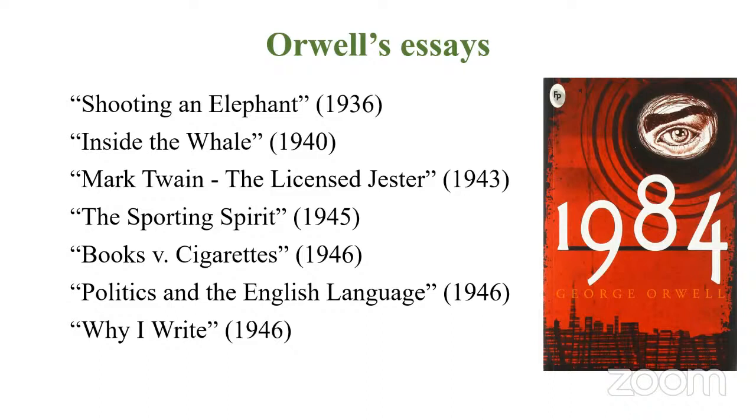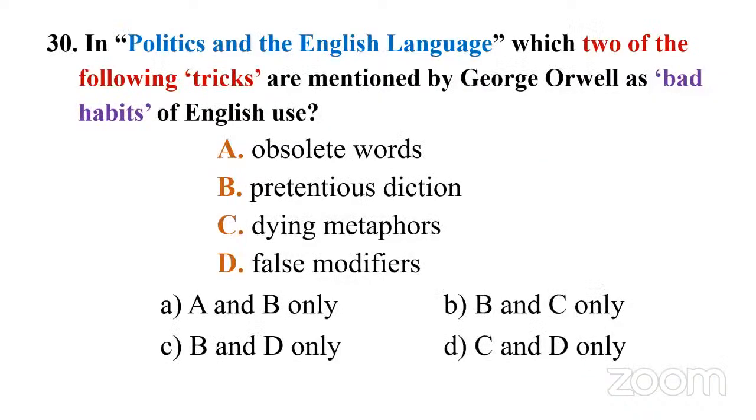Then I like the last one, Why I Write, 1946. What you have to do, at least read a few. You should definitely read Shooting an Elephant and Inside the Whale, and also The Sporting Spirit and Politics and the English Language.